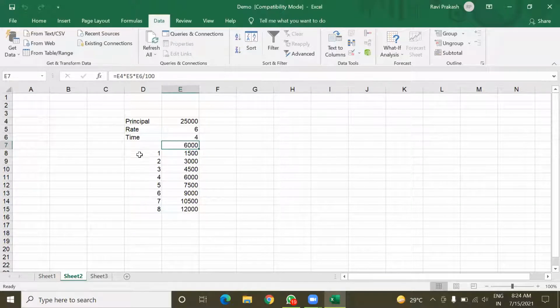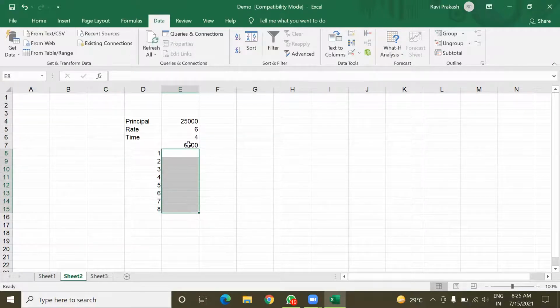In column we can put different values of time, and in row we can put different values of rate also. So in that case we have to give two values, row input cell and column input cell, both. Just see in this case, here I am going to delete all these values.